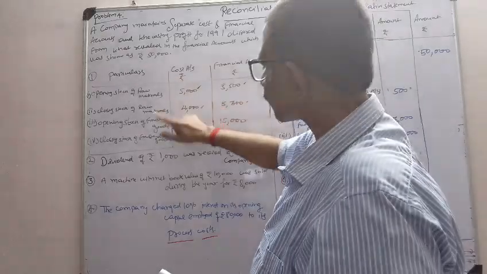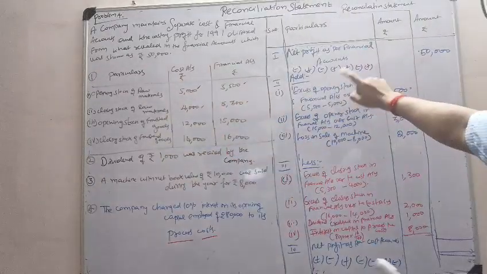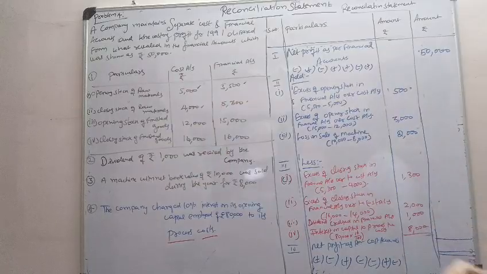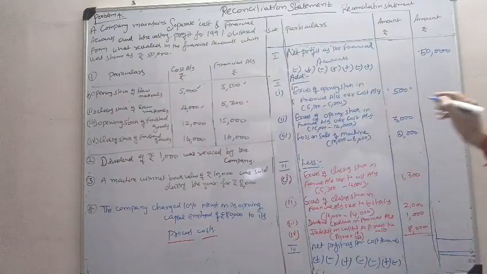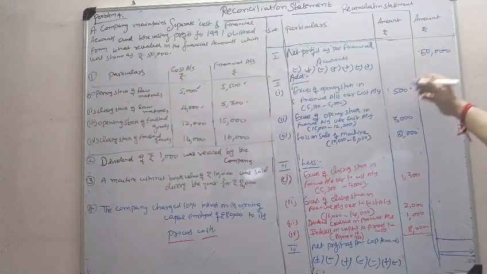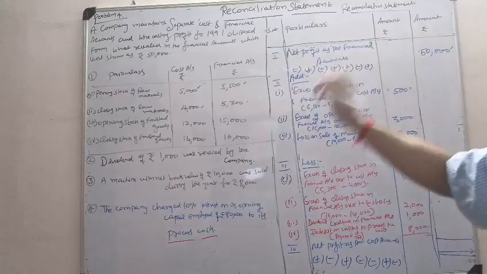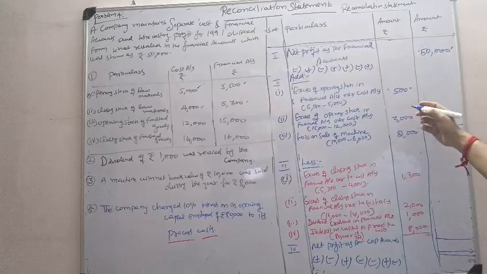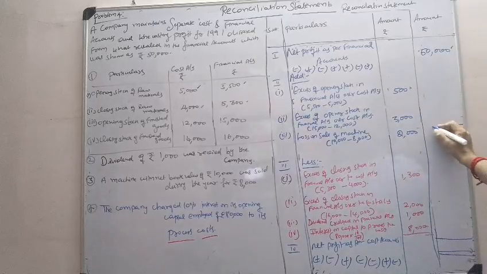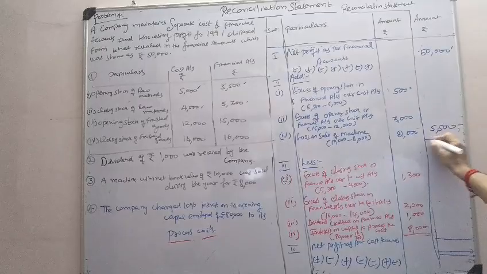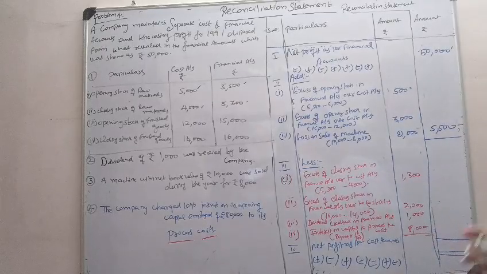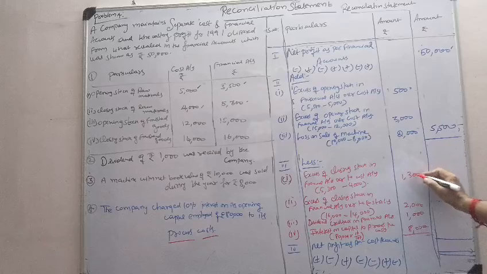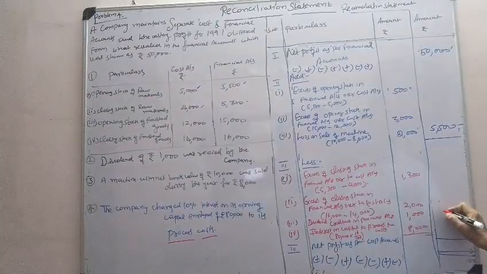Totally 1, 2, 3, 4, 5, 6, 7. All the 7 transactions we have covered. Fine, well and good. Now please add this. What are all the add items? 50,000, let it be here safe. So what are all the add items? 500 plus 3,000, 3,500 plus 2,000, 5,500. Minus items you see. 1,300 plus 2,000, 3,300, 4,300.